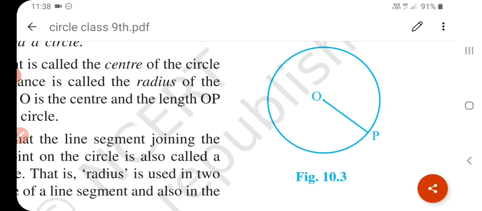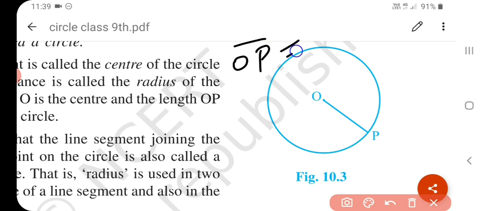Okay, let O be the center of a circle and R be the radius. If P is a point on the circle, then the line segment OP is the radius of a circle. So you can say that line segment OP is a radius of a circle, that is R. Okay, this is R. Okay, understand? Then this line segment OP is the radius of a circle and its length is R.